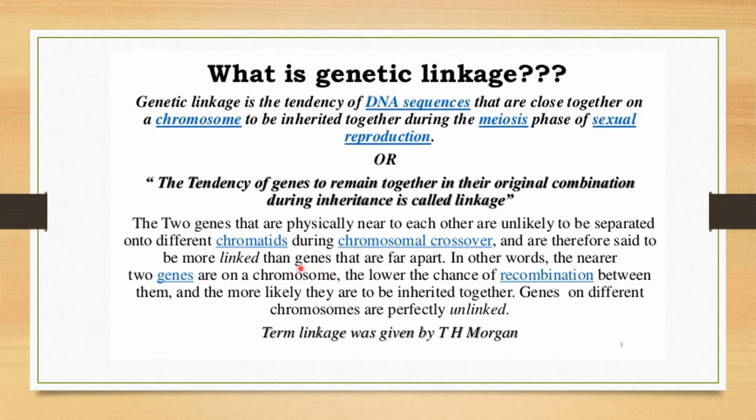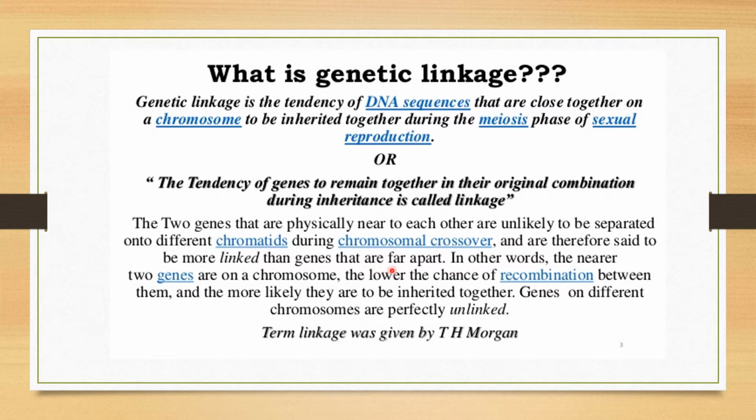There are so many genes on the chromosome. Some genes are close to each other. Some genes are far more apart from each other. So the genes which are close to each other cannot be separated. But the genes which are very far away from each other can be easily separated by the crossing over which takes place during meiosis. This is the basics of genetic linkage.